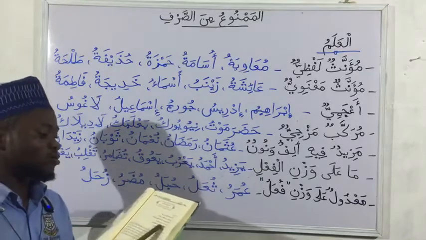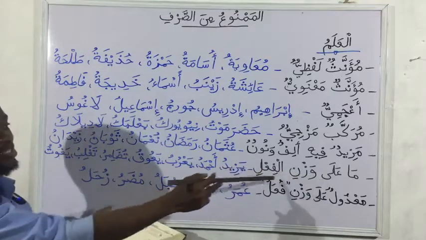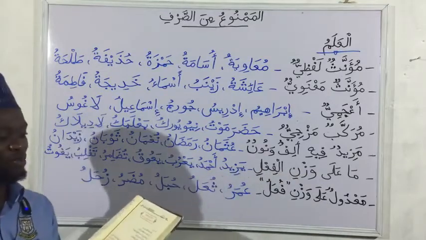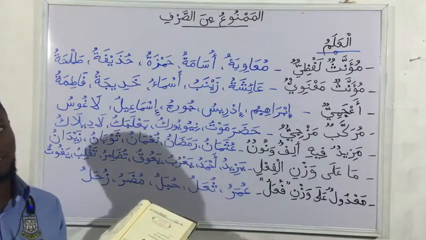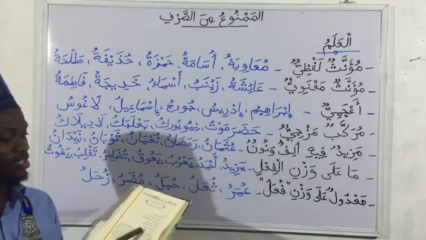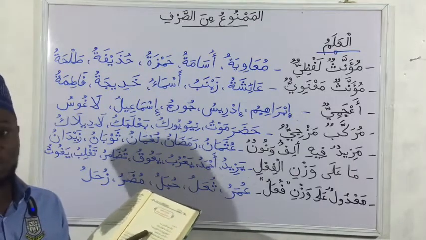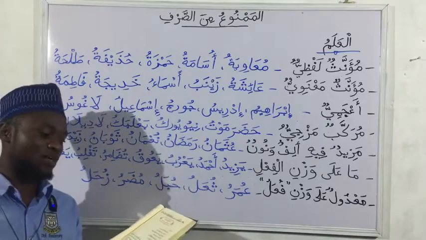So it is showing that it is mamnu min as-sarf because it is what? Ala wazni fi'l, it comes in the shape of a verb. Then a'taitul mukafa'ata li Ahmada. So this lam is also harfu jar, like you have seen in the previous example, and it's supposed to be li Ahmadin, but because it is mamnu min as-sarf, it takes just fatha.